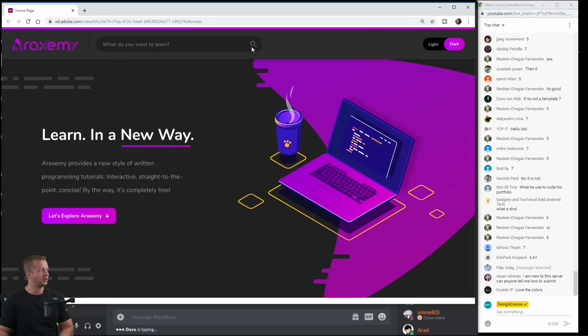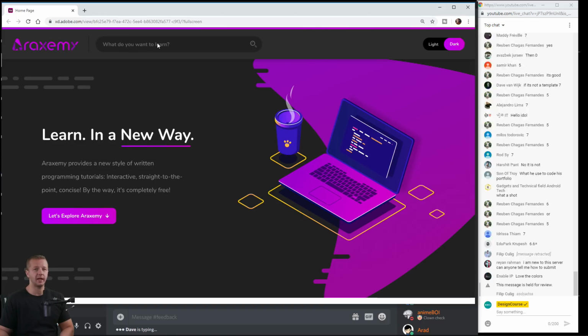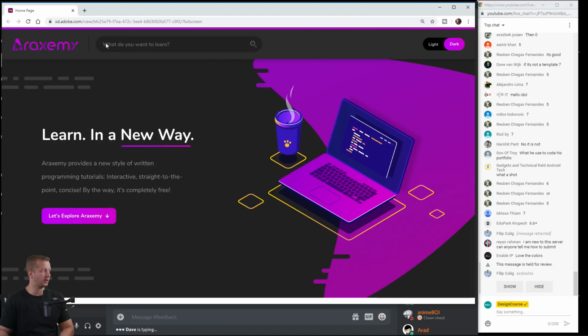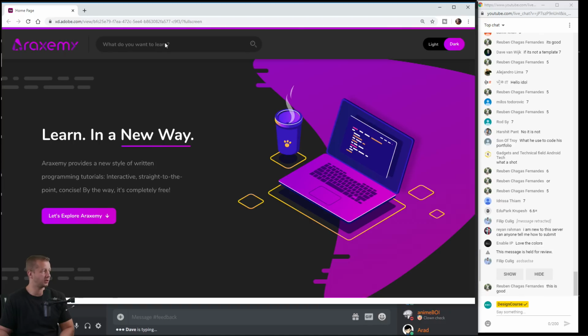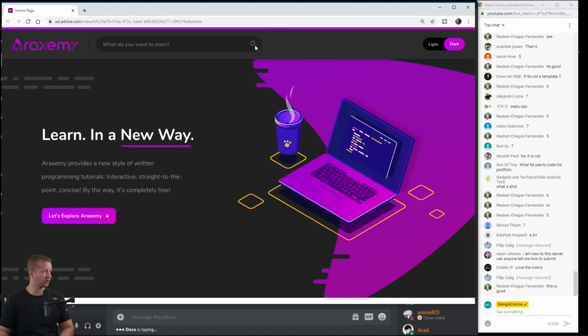What do you want to learn? This box right here, at least the type, what do you want to learn, should stick out a little bit more because it's really an afterthought, like big time. So just make what do you want to learn probably like white, and then same thing with the search button as well.